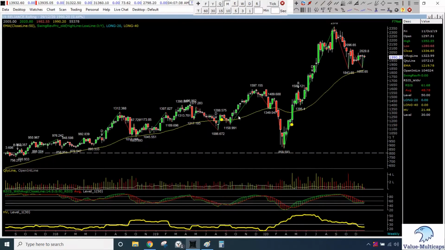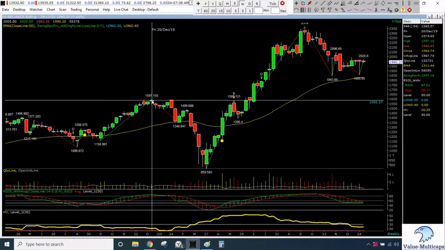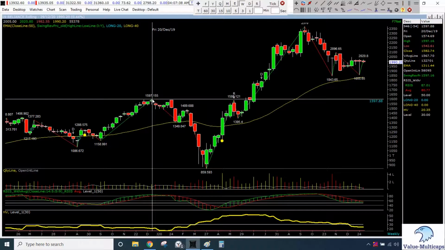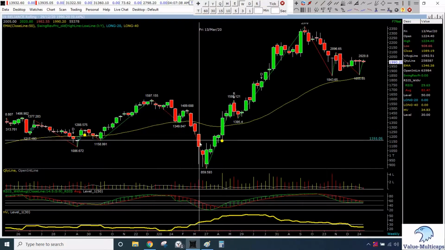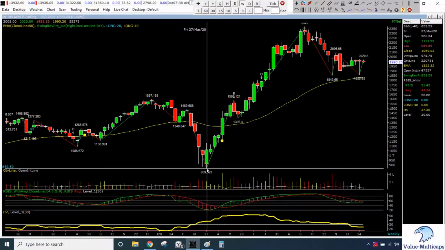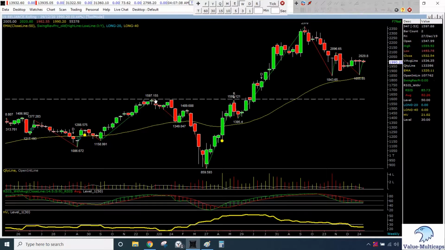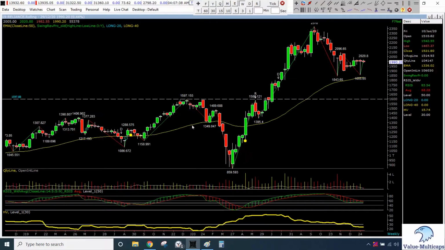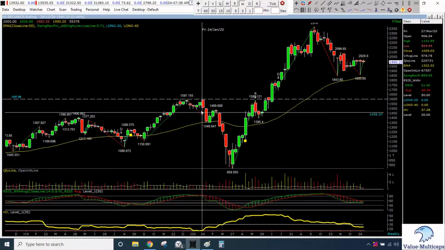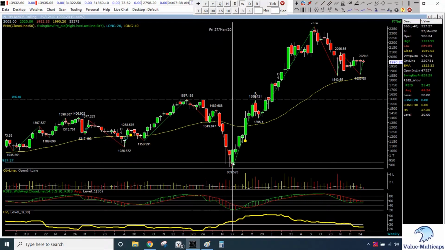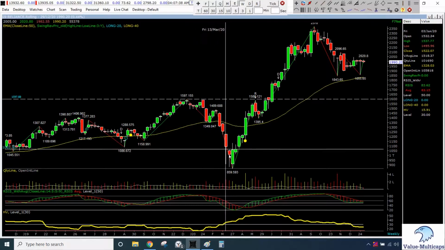Now we come to the weekly chart. On the weekly chart, we see that in December 2019 it formed a top, and from there the COVID-19 fall came, which lasted till the last of March. So we will just draw a horizontal trend line over here. You can see from here we had a fall. From approximately 1600 the stock went to 859, that is 860, from December to March. So in 4 months we dropped down to this level.